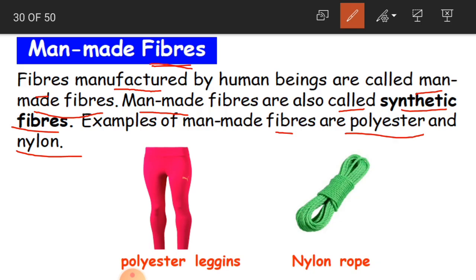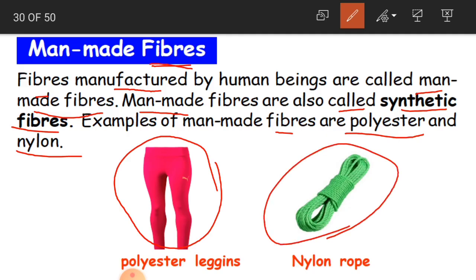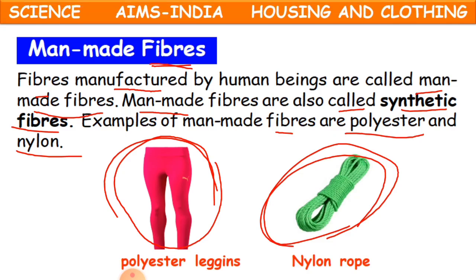For example, here you see leggings, polyester leggings. Here is a nylon rope. To dry our clothes, to hang our clothes, we use this rope, and that is nothing but a nylon rope. This cloth is polyester. You can make many types of dress materials with polyester material, children. So what are the examples of man-made fibers? They are polyester and nylon.